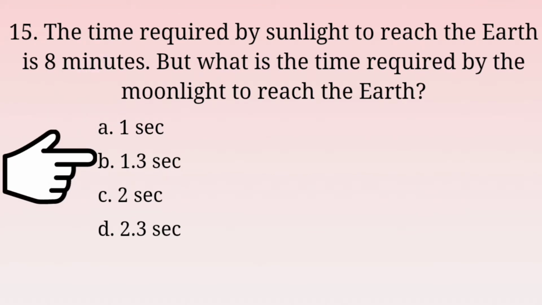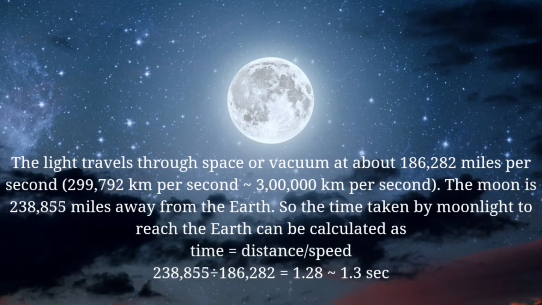1.3 seconds. Light travels through space or vacuum at about 186,282 miles per second, that is 299,792 km per second, or approximately 3 lakh km per second, which is commonly called the speed of light. The moon is 238,855 miles away from the earth, that is the distance of the moon in miles.